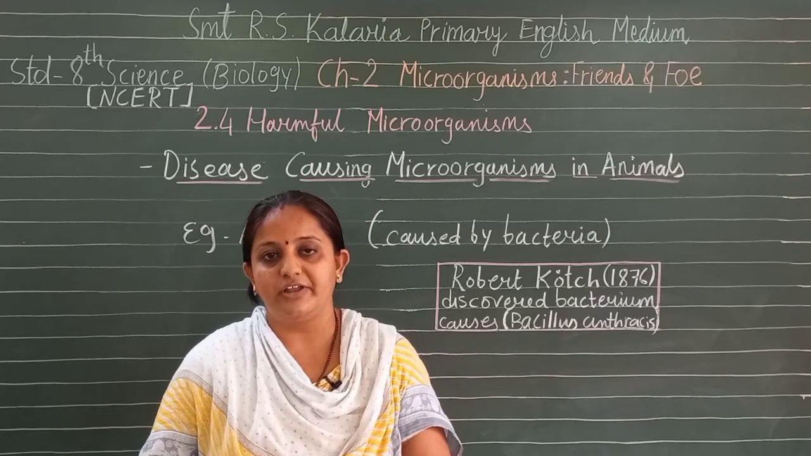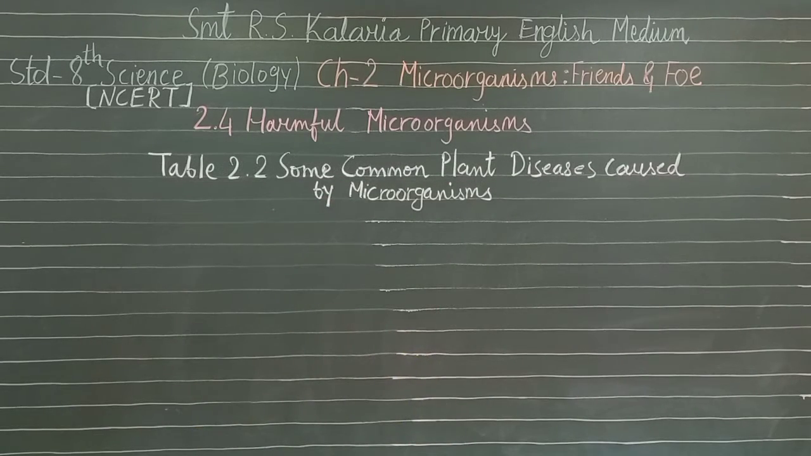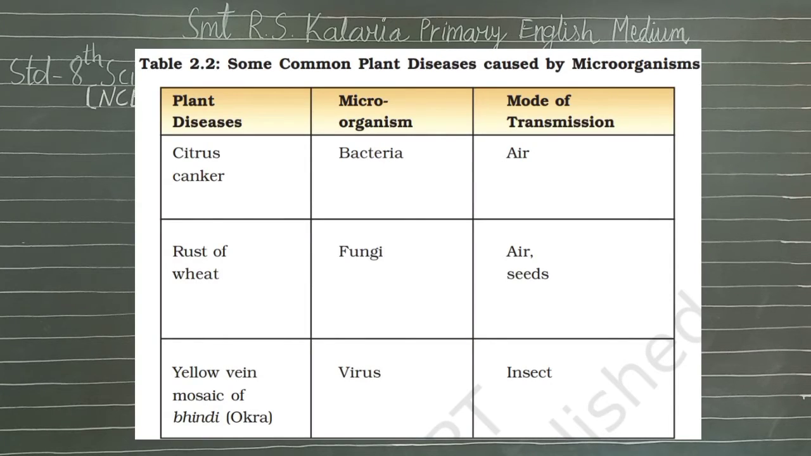Now let us understand the diseases caused in plants. Some common plant diseases are caused by microorganisms. We have understood that disease is caused in humans and animals. Now let us understand plants. Several microorganisms cause disease in plants like wheat, rice, potato, sugar cane, orange, apple and others. The disease reduces the yield of crops, which can be controlled by the use of certain chemicals which kill the microbes. Table 2.2 shows plant diseases, microorganisms and mode of transmission.